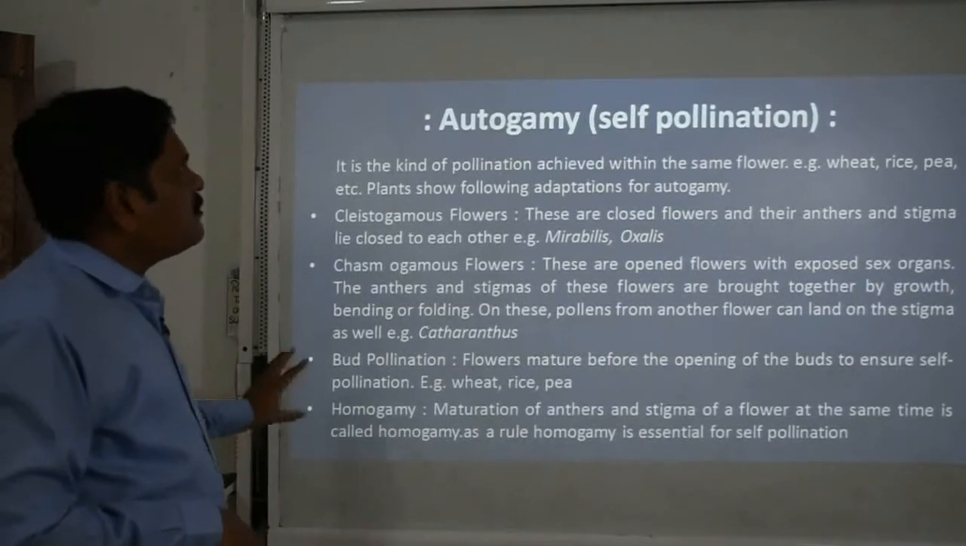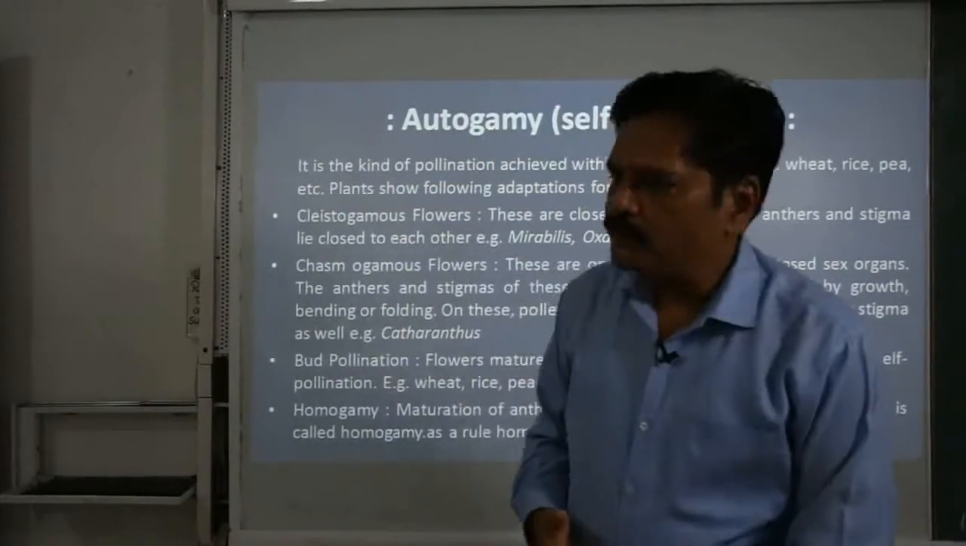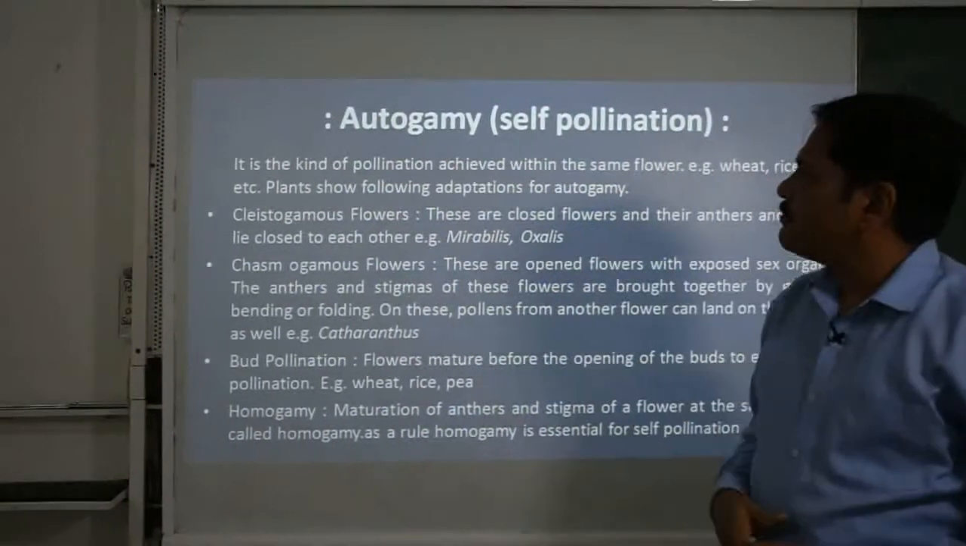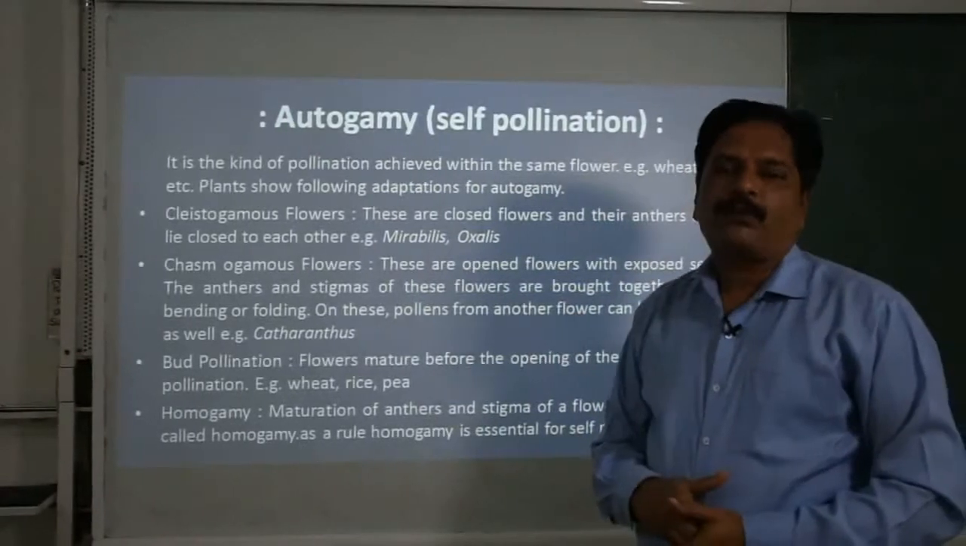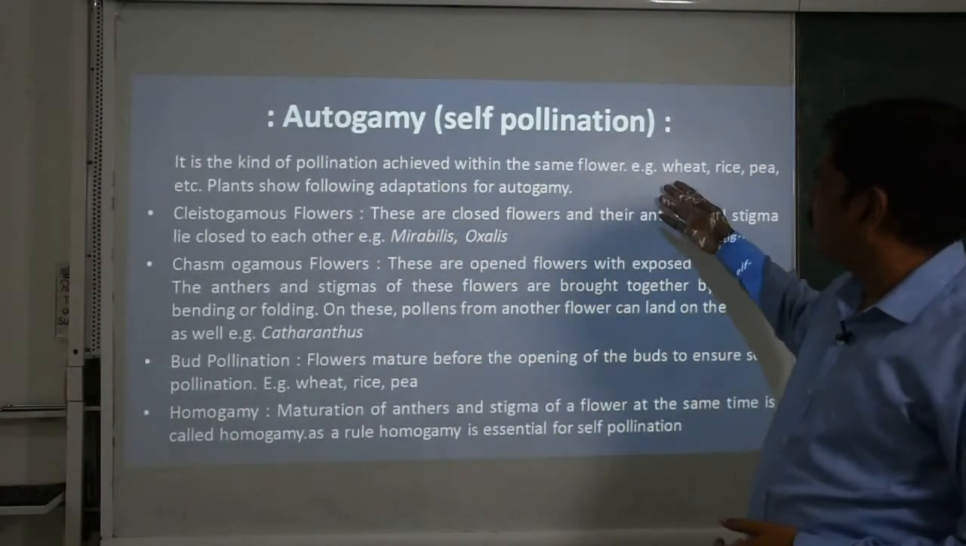Now we are moving forward to discuss this in a somewhat expanded way. What is the first one? That is autogamy, or we call it self-pollination. It is a kind of pollination achieved within the same flower.